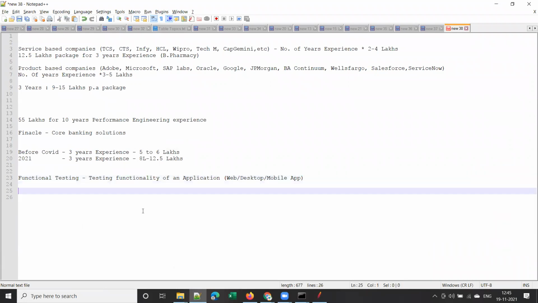Now coming to non-functional testing, which is also called performance testing. Let's understand what it is. This is testing any web application, desktop application, or mobile application for the performance of the application, or to determine the response times. When I say response time, what do I mean by response time?